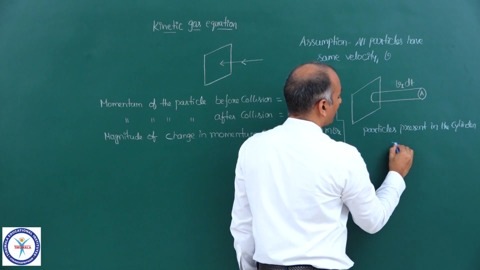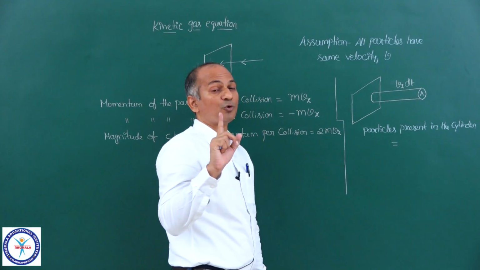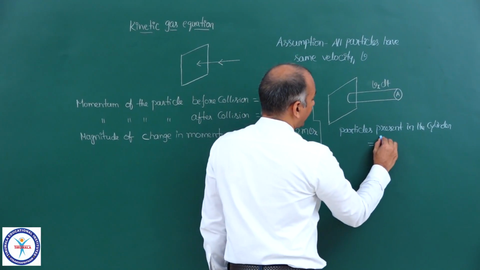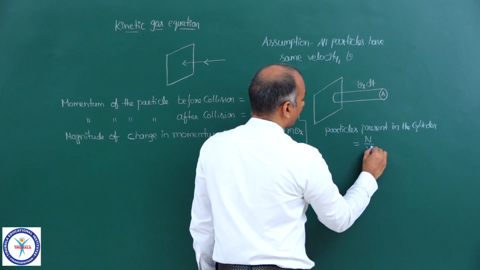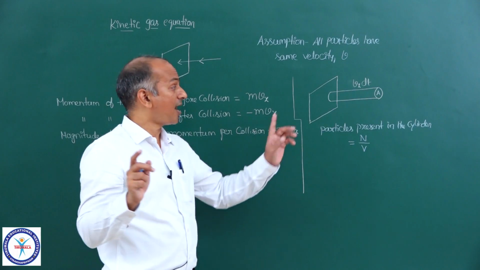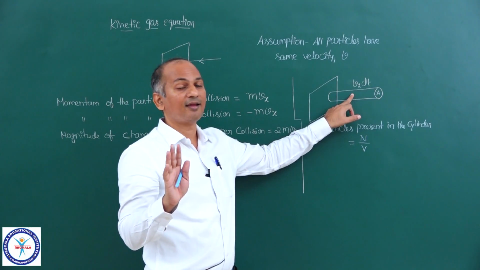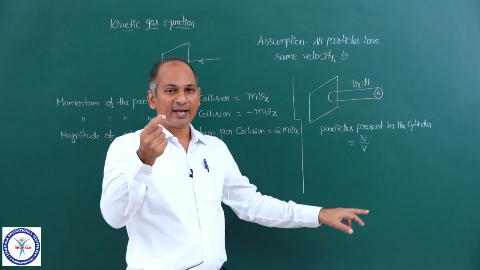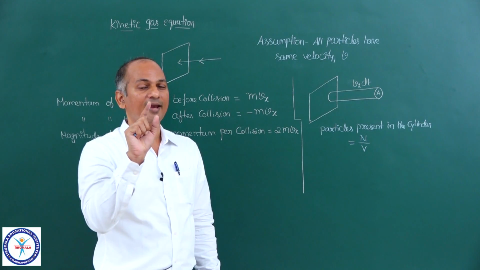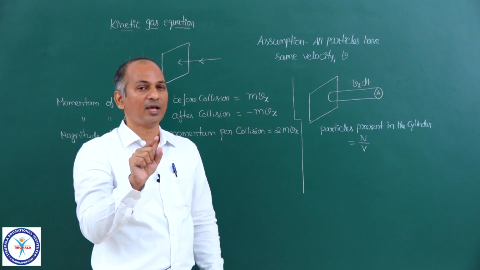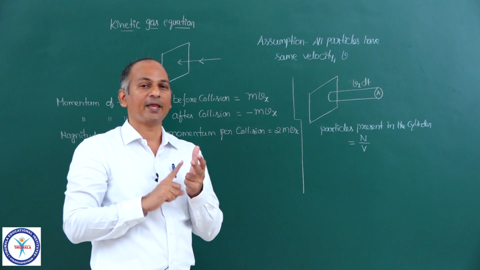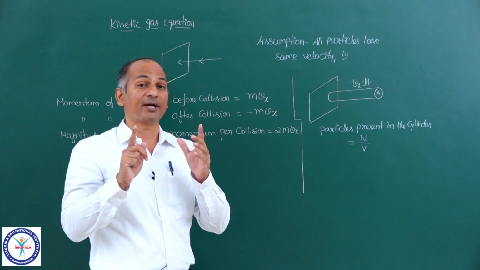is equal to, if you remember, we have taken a total of N particles, capital N, so N upon V. V is the volume of the vessel, not the volume of the imaginary cylinder. It is the volume of the vessel. So N upon V is called the number density, number per volume, number per meter cube, number per centimeter cube, number per decimeter cube. It is a number density.